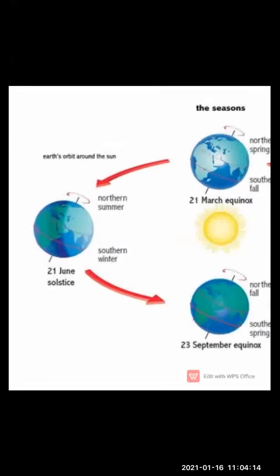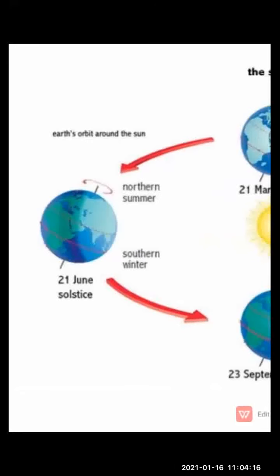So see, children, here you can see that the sun rays are falling on the earth's surface. The north pole is facing the sun rays. So the north pole is experiencing summer season, whereas the south pole is experiencing winter season.